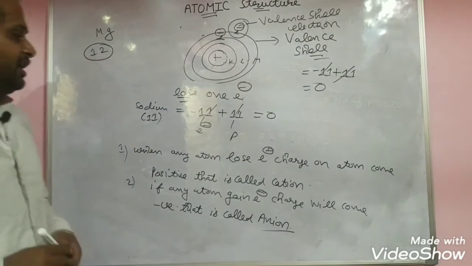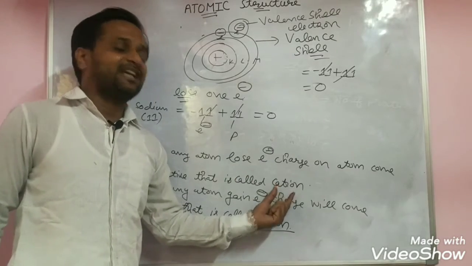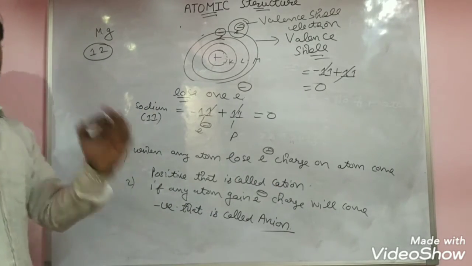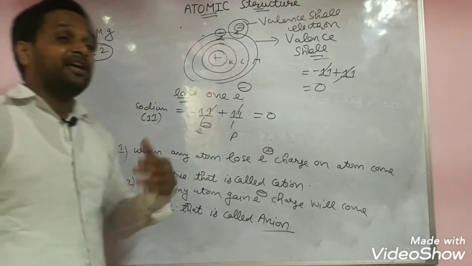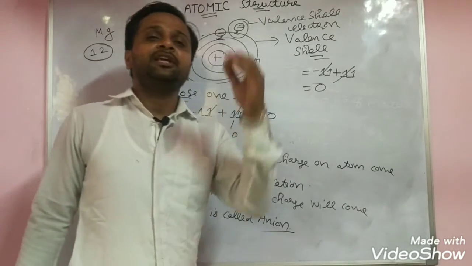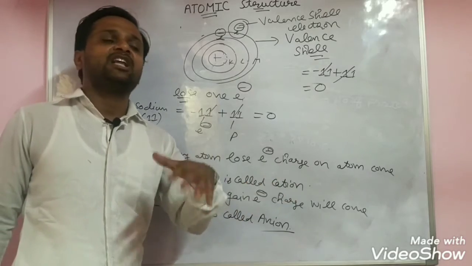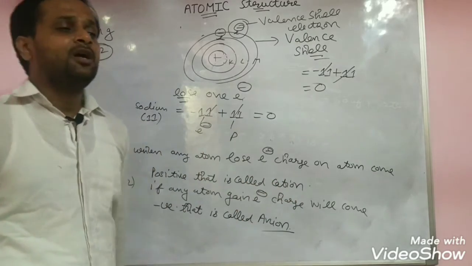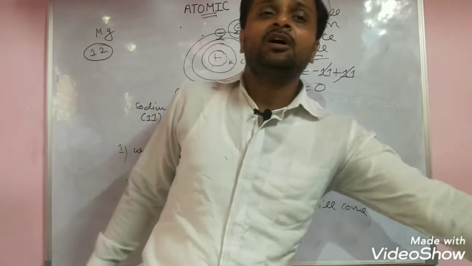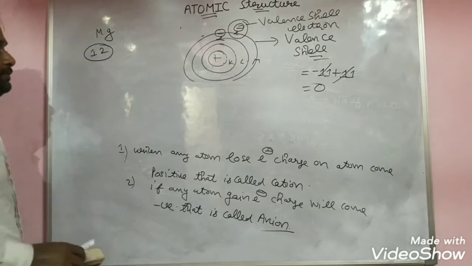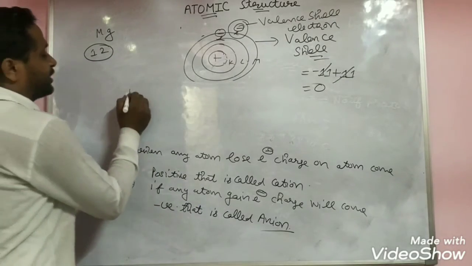If a positive charge comes, it is a cation. If a negative charge comes, it is an anion. The word ion is used only when an atom loses or gains electrons and becomes positive or negative. Firstly, an atom is neutral. Now for example, sodium loses an electron.